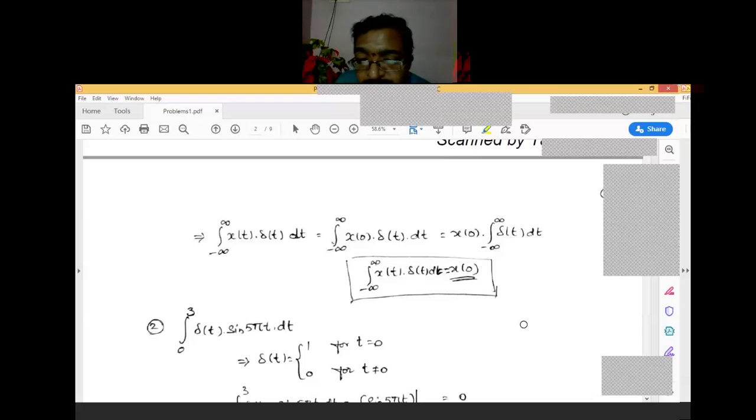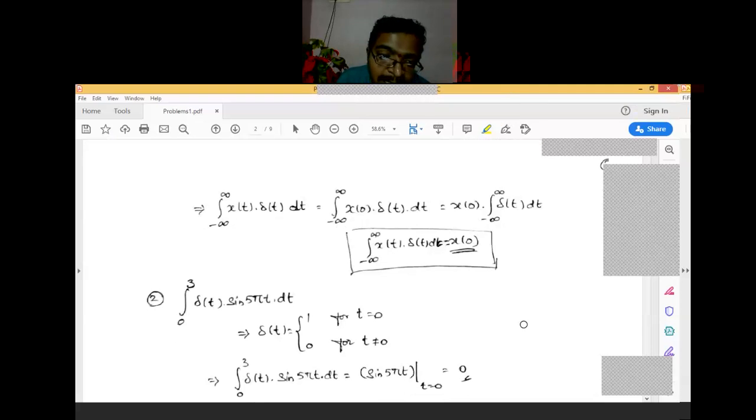Here the answer is 0, because delta of t is 0 for t equal to 0, which means we need to substitute t equal to 0. So it becomes sine 5 pi into 0. Is it okay? Sine of odd pi is 0, yes, you can think like that, but here we need to know t.